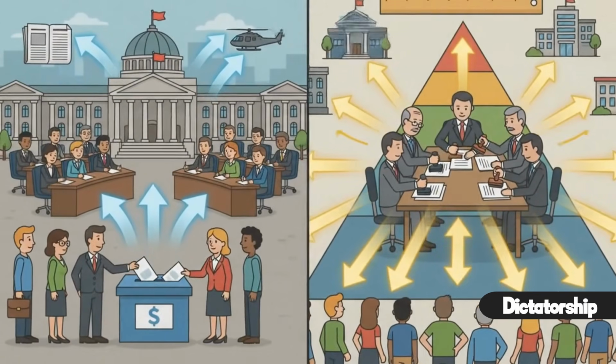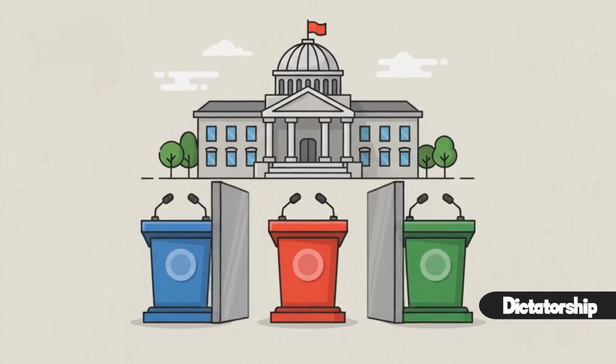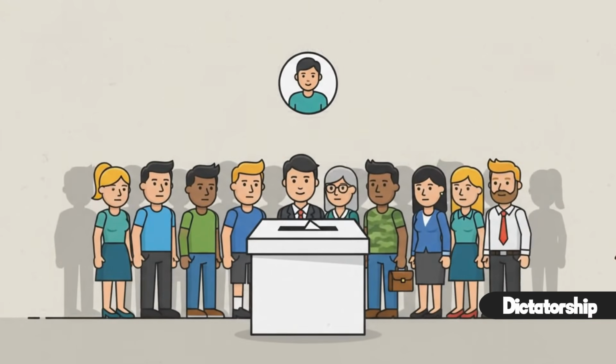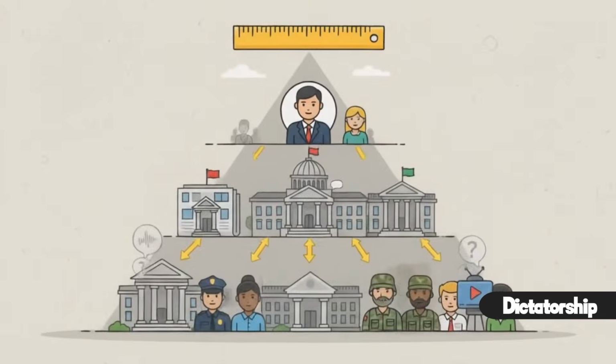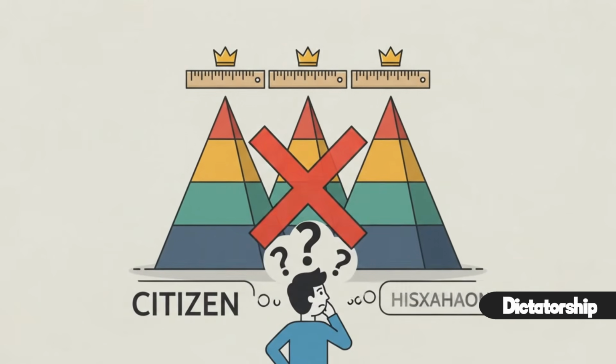That's why dictatorships often have fewer political freedoms. Opposition parties may be banned, elections may not be free or competitive, and independent media is often restricted. The goal is to reduce challenges to the ruler's authority. The mistake many people make is thinking every dictatorship looks the same.